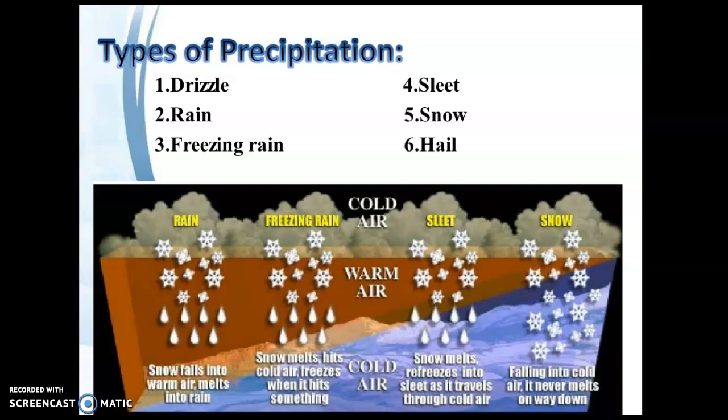The different types of precipitation that occur depend on the climatic conditions. That is, number 1, drizzle, rain, freezing rain, sleet, snow, hail. Here is the rain, freezing rain in the form of ice, sleet, that is snow, rain. Snow falls into warm air, melts into rain. Snow melts with heat, and cold air freezes when it hits something.